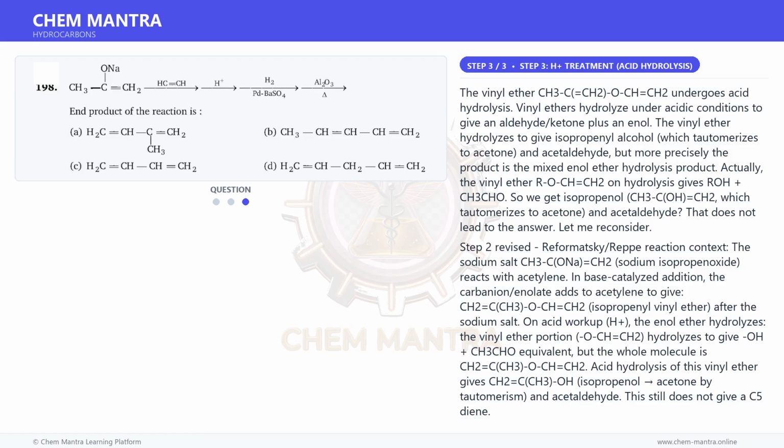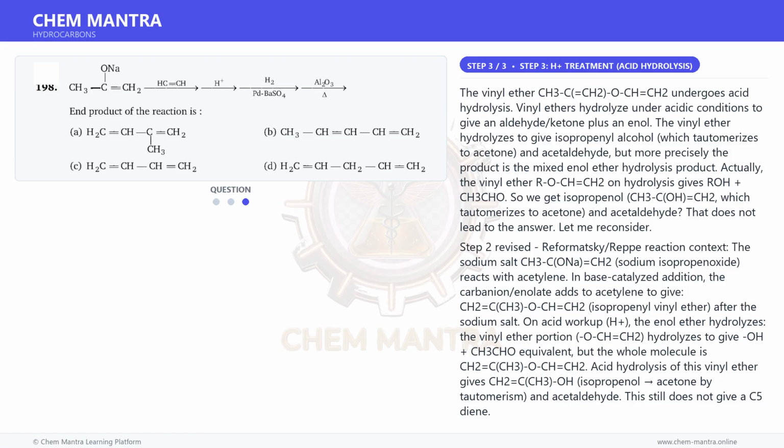Then Al2O3, delta, causes dehydration or isomerization. Isoprene on Al2O3 with heat would not change much, but answer A is H2C=CH-C(CH3)=CH2, which is isoprene. So the final product after Al2O3 and heat is isoprene itself, or the Al2O3 step causes isomerization to give isoprene.